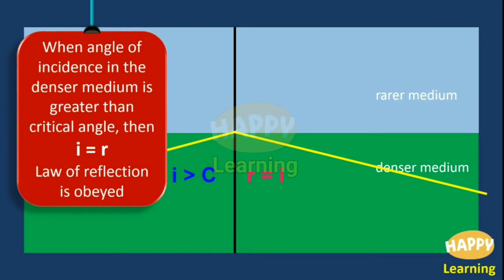This law of reflection is obeyed. We know the laws of reflection. Those laws are obeyed here in this total internal reflection.